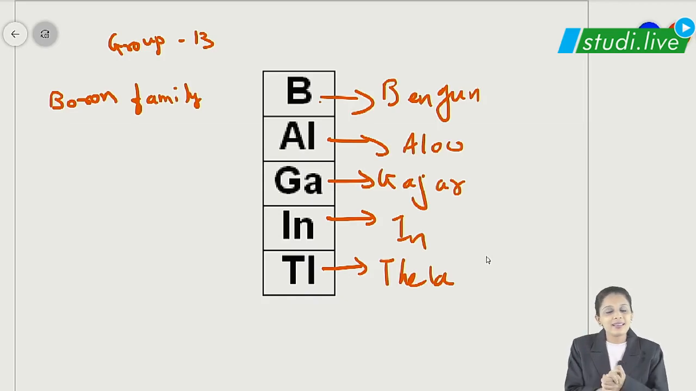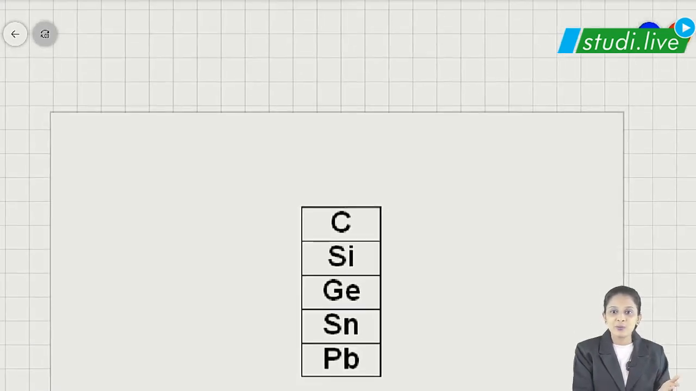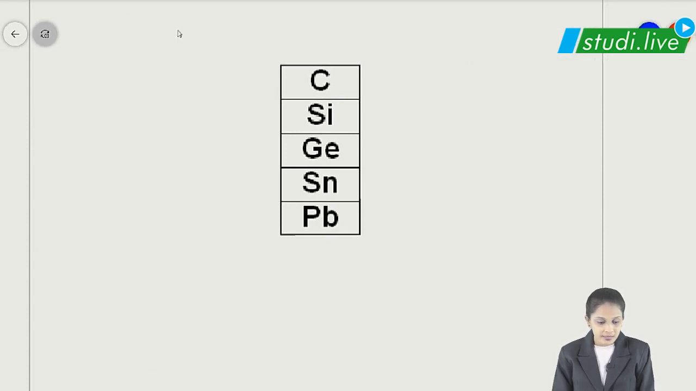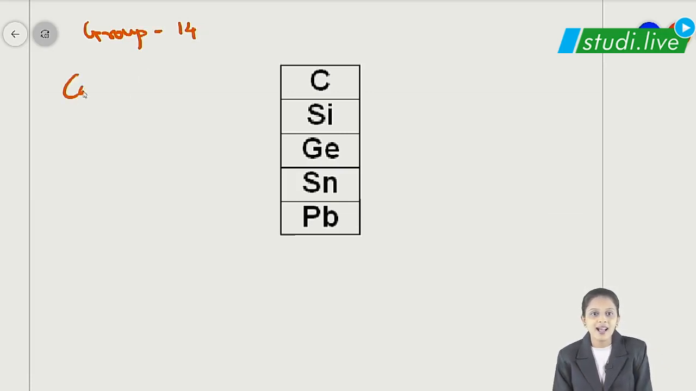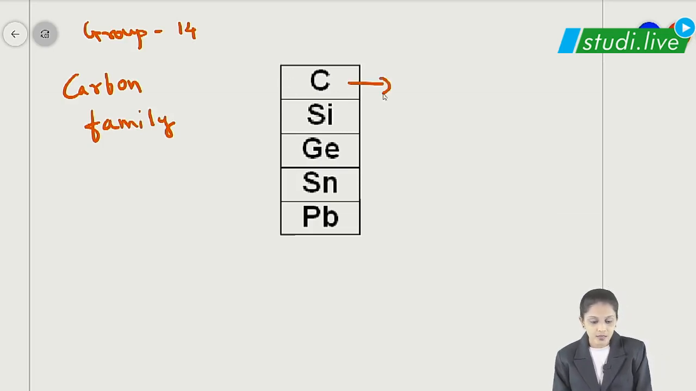Let's move on to our next group, group number 14. And what are the elements of group 14? We can simply say, students, for group 14, the first element is carbon. So obviously, we are going to name it the carbon family. Yes or no, students? For the carbon family, the shortcut trick that we can use is Chalo